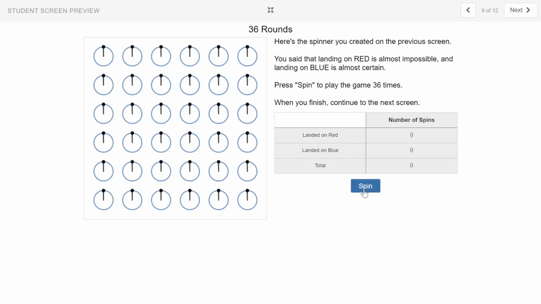We're going to play 36 more times. How many times would you expect to land on a red? There is a sector there, but it's small. Let's see what the results are. Oh, I got 1 red. Oh, looks like 1 out of 36, so about 3% of the time. That seems to go with our theoretical probability that it would be really difficult to land on red and that most of our spins should land on blue.